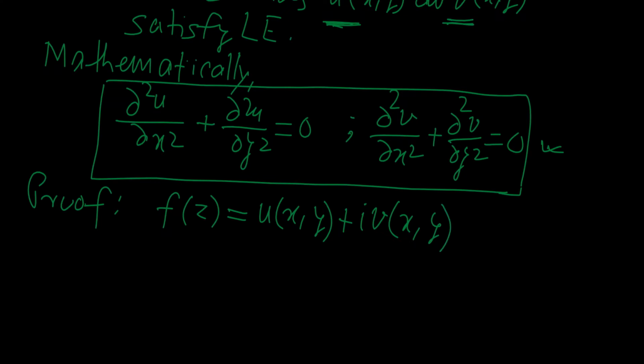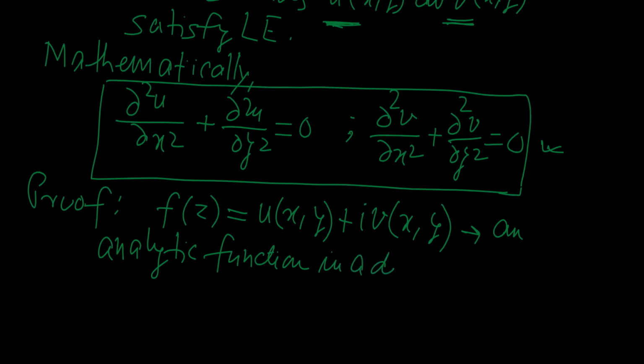And in fact it is an analytic function. Let us say f of z is an analytic function in a domain D.